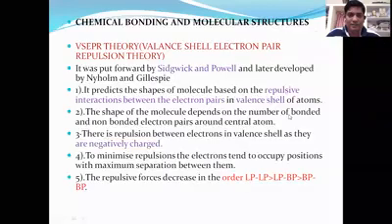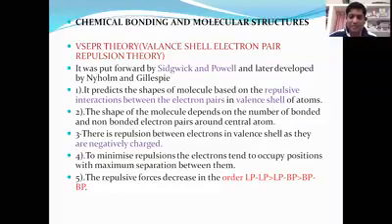The repulsive forces decrease the bond angle. I am repeating: the repulsive forces of the molecule decrease the bond angle. Actually, sp hybridization has a bond angle of 180 degrees, linear. sp2 hybridization has a bond angle of 120 degrees, planar. sp3 hybridization has a bond angle of 109 degrees, tetrahedral.